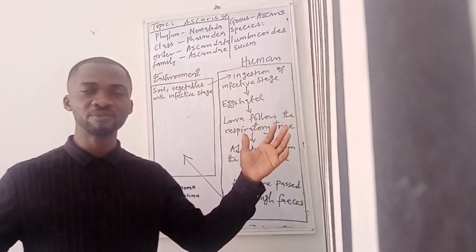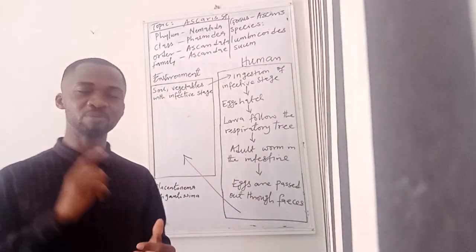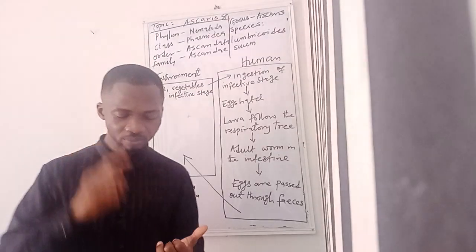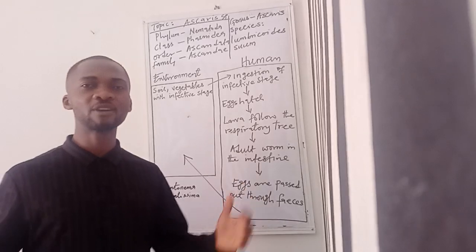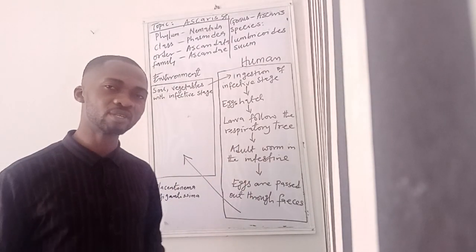So these are the few things I have to tell us about Ascaris. Remember, we are not done with nematode parasites. We'll have other nematode parasites to talk about. In my next class, I'll talk about Toxocara, after which I go into the hookworms, Ancylostoma duodenale and Necator americanus.